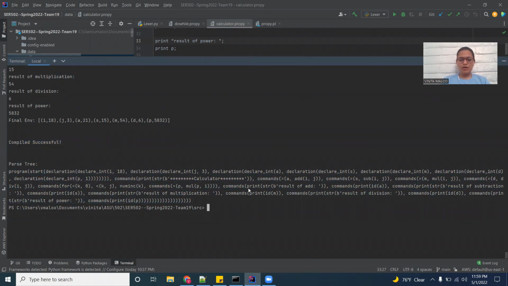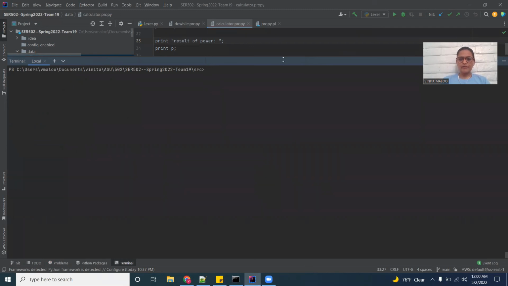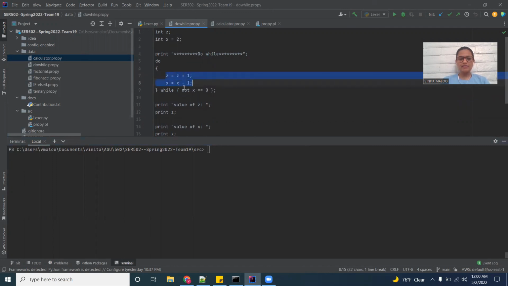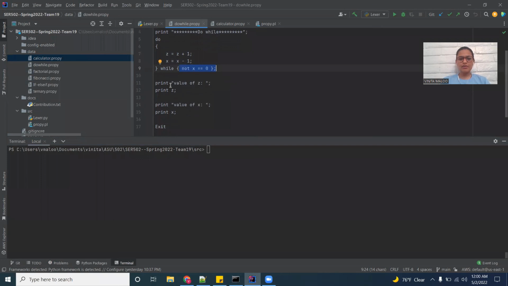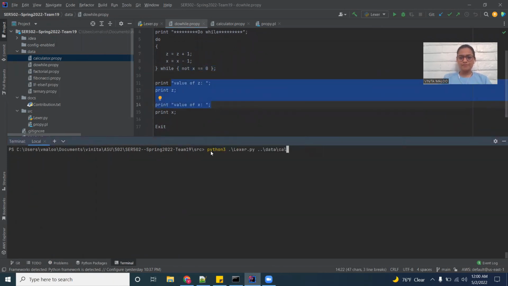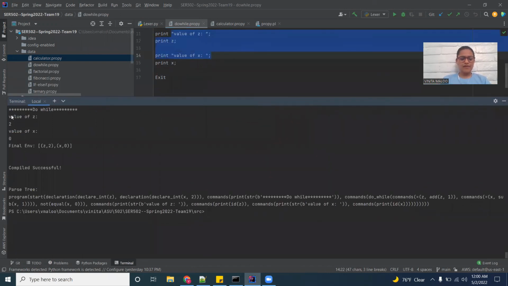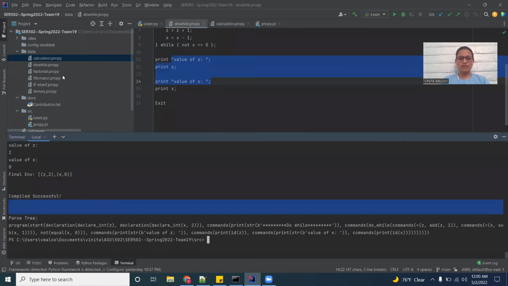I'll also show one more source program. Let's see the code for do while. In the do while loop, we are just incrementing z and decrementing x as long as x is not equal to 0, and at the end we are just printing the values of z and x. So I'll show you this program. The value of z at the end of the do while loop is 2 and x is 0. The final environment shows the same. Also you can see the tree for this program. The same way you can run all the other programs as well.